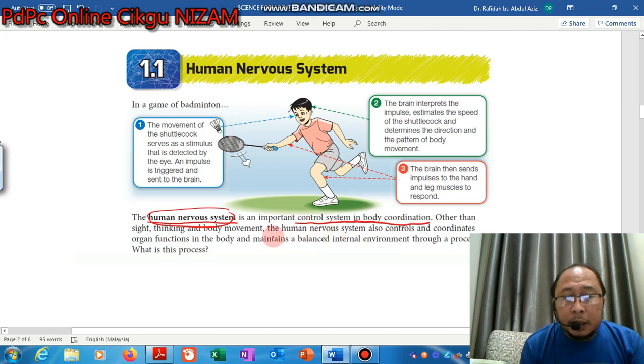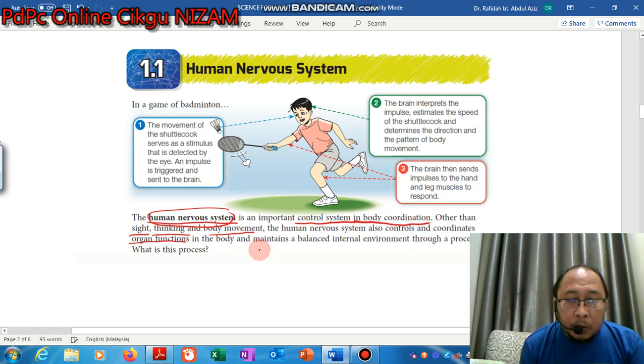Okay, so what is the function and what is the mechanism and what can the human nervous system control in our body? So the nervous system can control, regulate and coordinate sight, thinking, body movement, and also all the functions of organs inside the body.